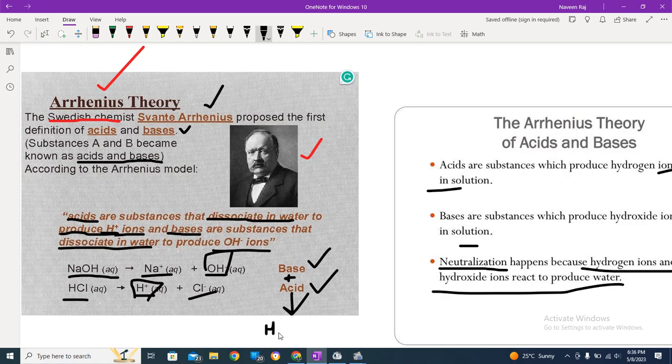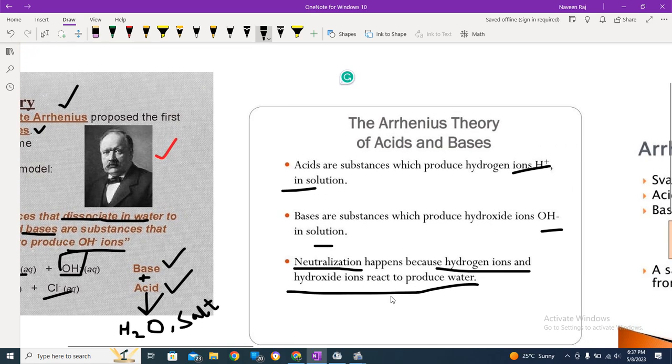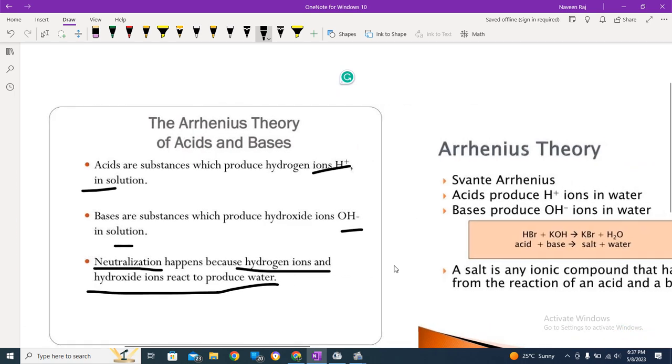This reaction is termed neutralization. Along with the water, a salt would be formed as well. That would be a part of our next topics in this chapter, so I'm not going into that detail, but they will produce water whenever they react.